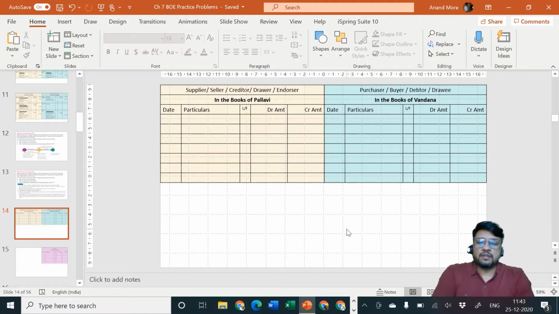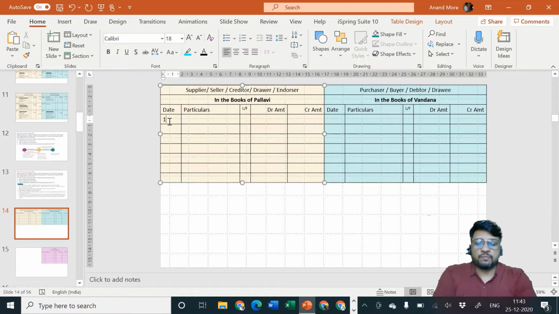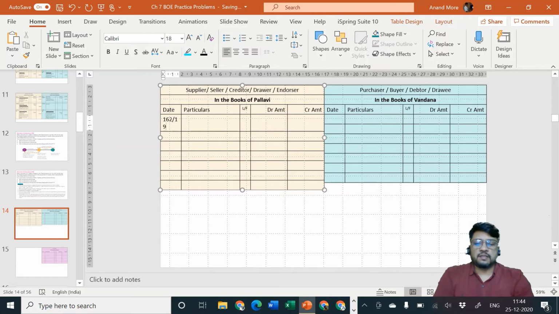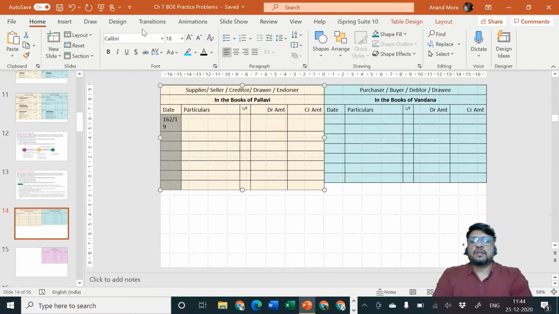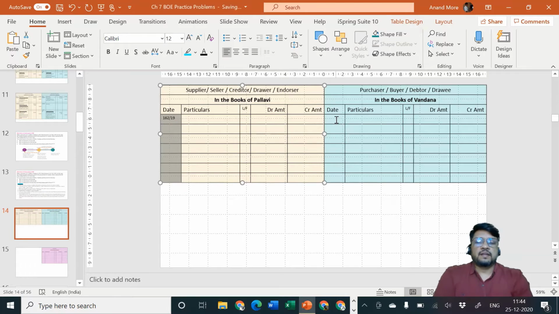Let me write here 16th of February 2019, in the books of Pallavi. I need to change the font size so it will be easy for writing. The date column I'm considering smaller, the rest of the columns are okay.